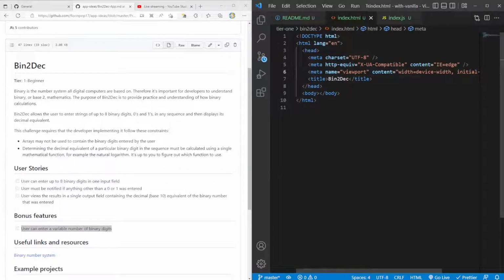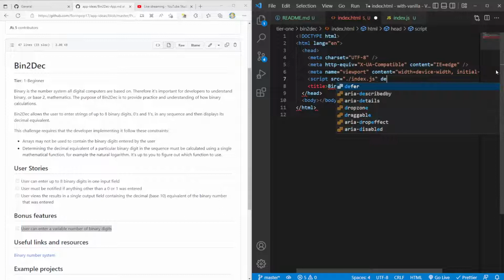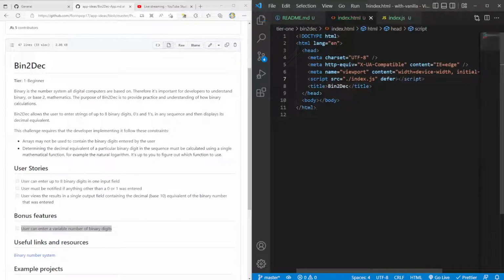And then I'm just going to go ahead and immediately link to my JavaScript file. So I'm going to give this a source of index.js, and I'm going to say defer here. Now you might already be wondering, if you're not used to seeing this sort of syntax, a lot of times people see the script loaded right at the end of the body tag.